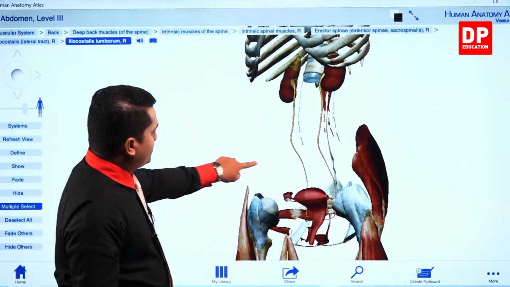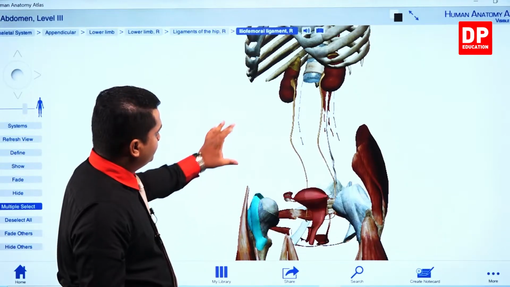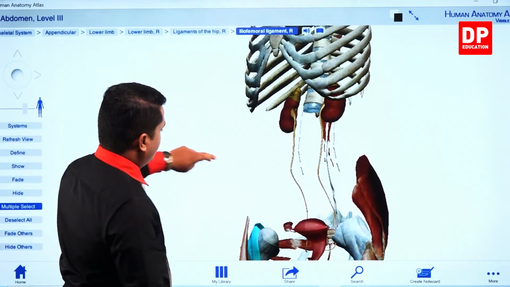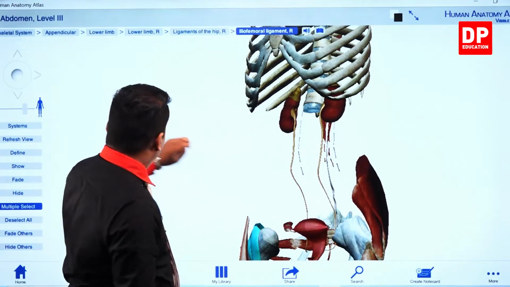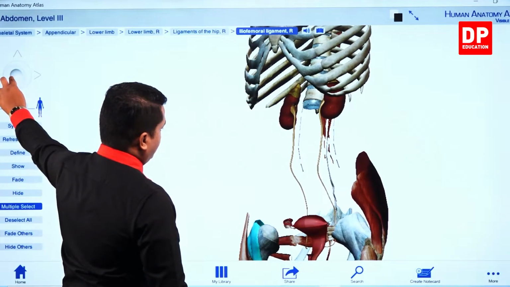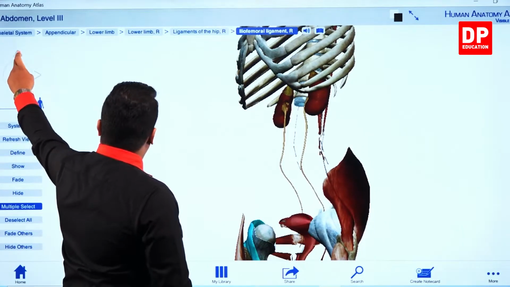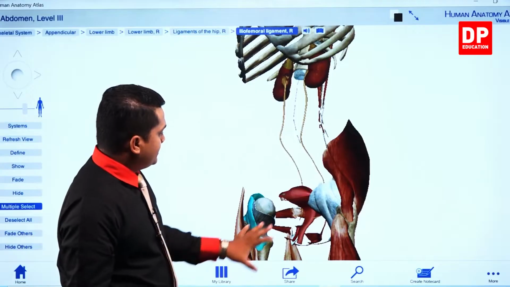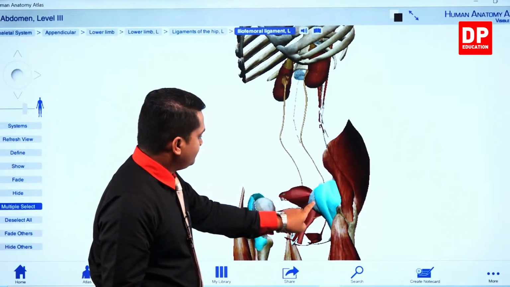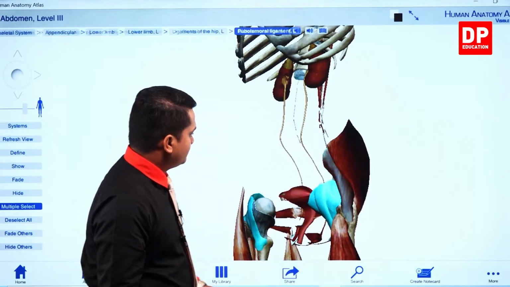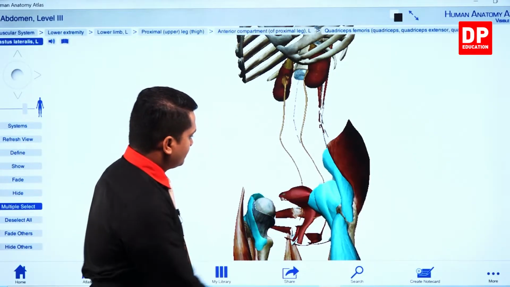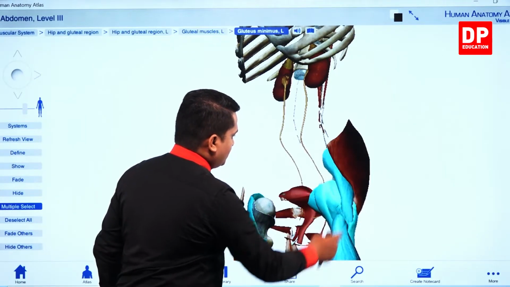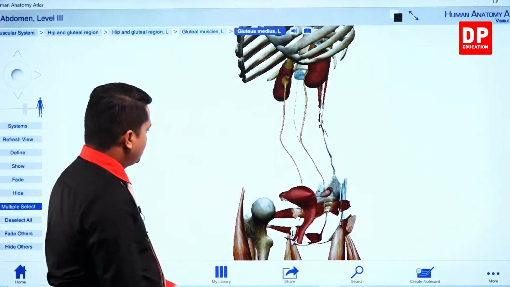Right, so this is the maximum which I can remove. So now you can see very clearly. Right, now you can see very clearly. Right, we'll remove these ones as well.